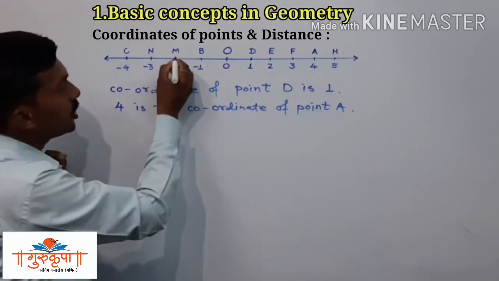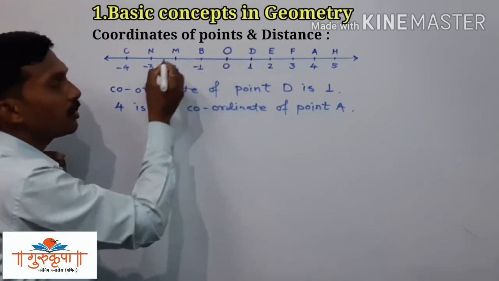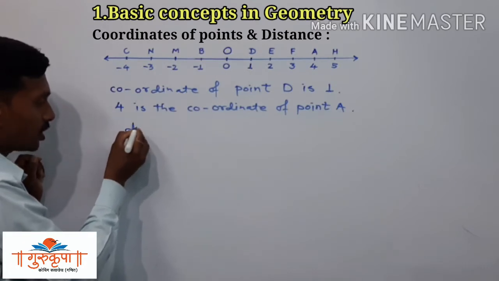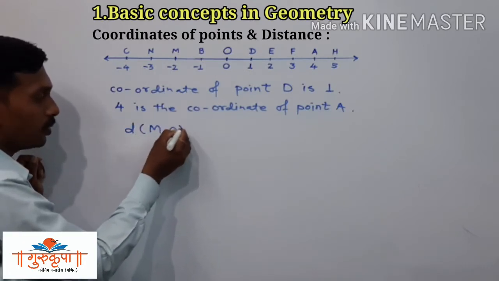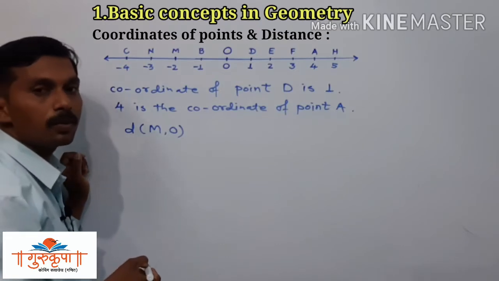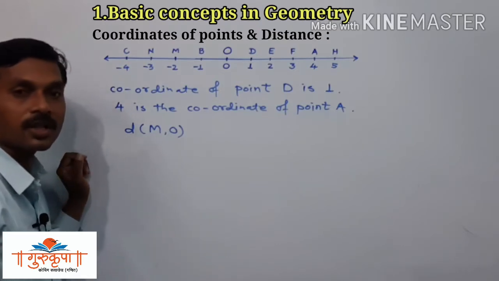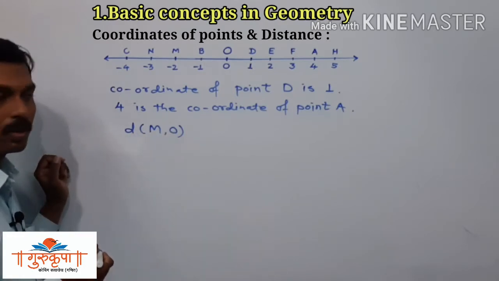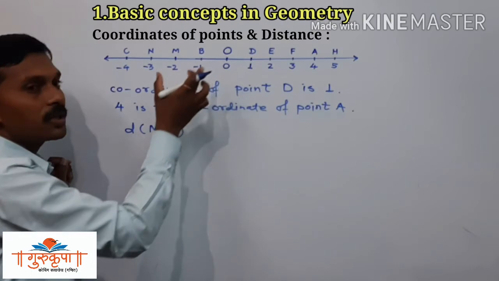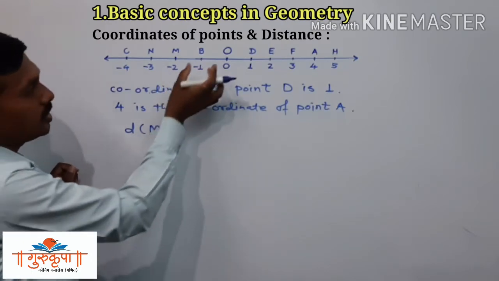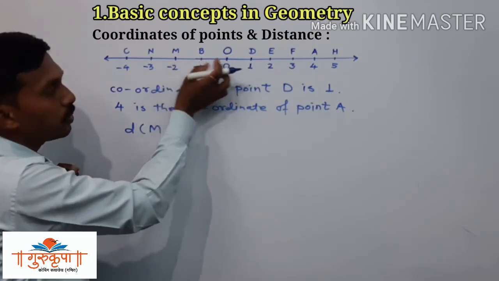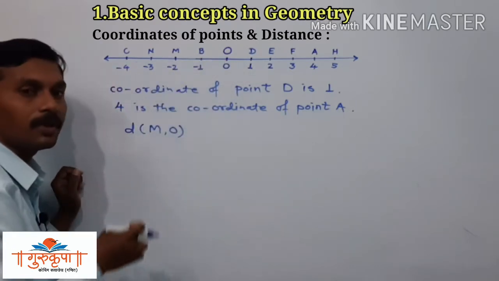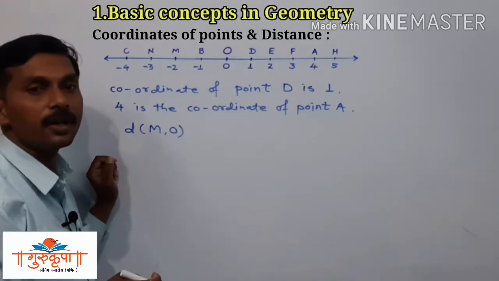So how much is the distance between this point O and point M? First we will represent this distance like this. Distance between the points M and O, we can write as distance MO. Now we have to observe how much distance there is between the points O and M. See, this is 1 unit and this is 1 unit, so the total distance is 2 units. The numbers are negative, but we know that the distance is never negative.